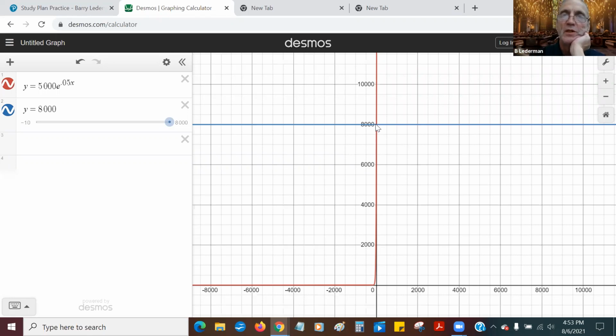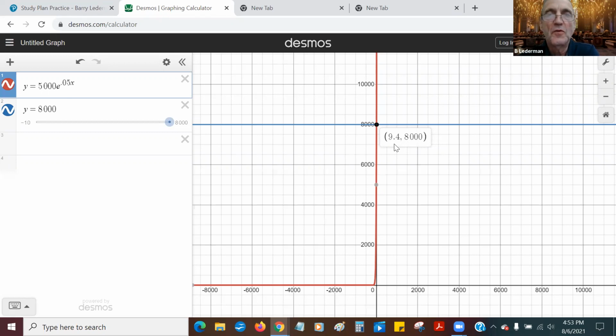But with Desmos, you can click on the intersection and it gives you the point. So the two graphs intersect at 9.4 comma 8,000, which means that 8,000 is the y value and 9.4 is the x value, and the x value is time.